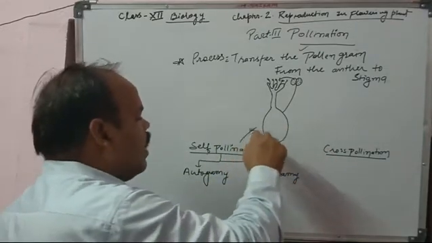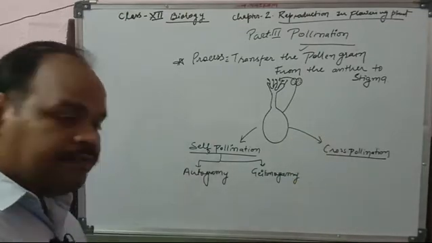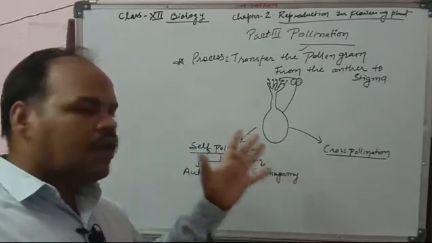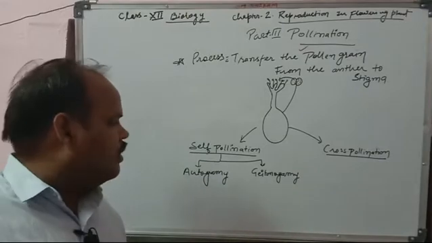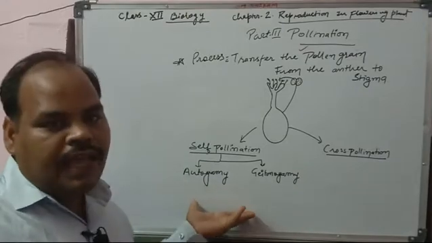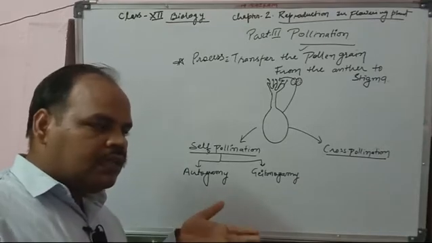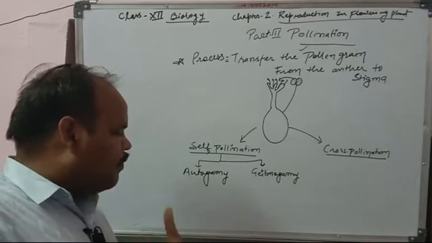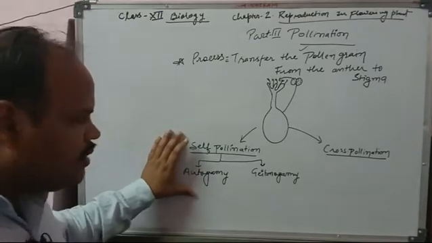They are classified on the basis of the transfer of the pollen grain and which type of plant is involved. If they are the same plant, the same flower, or two other flowers on the same plant, it is called self-pollination.